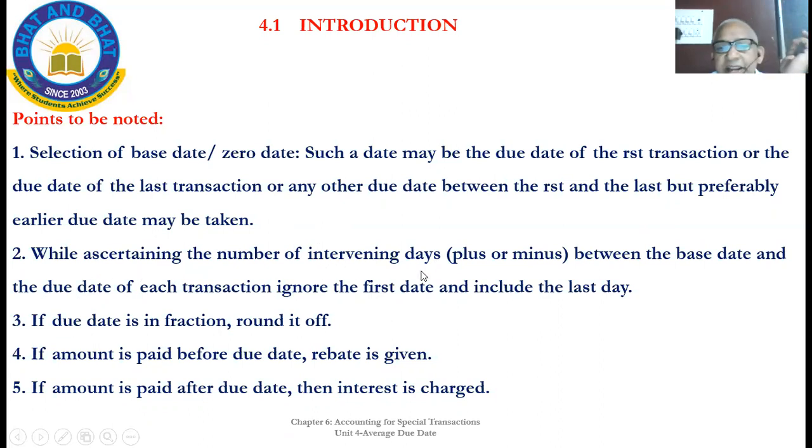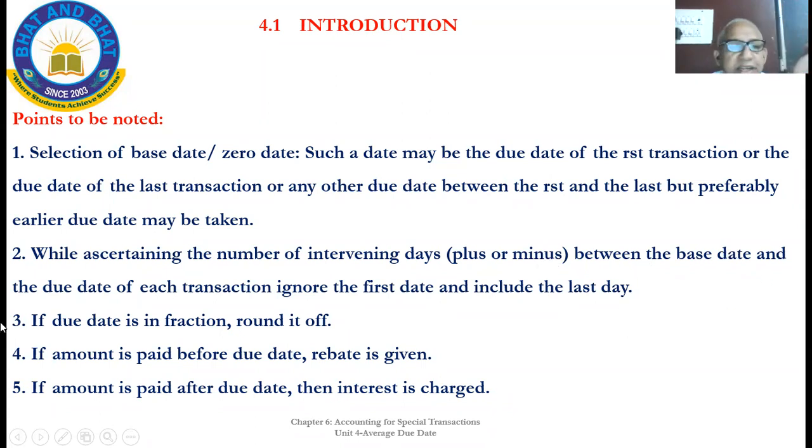Ascertaining the number of intervening days, means in between. If you have taken something in between, there may be plus or minus, previous or next. If you have taken the beginning itself, then only plus will be there, number of days. If you have taken the last due date, then only minus will be there.